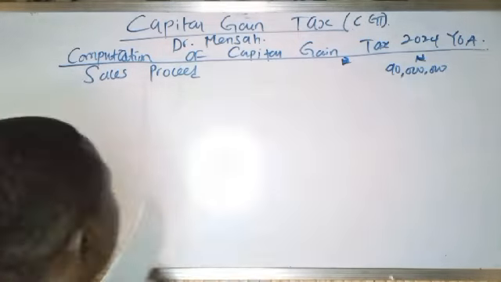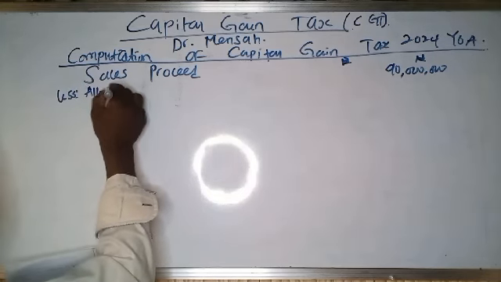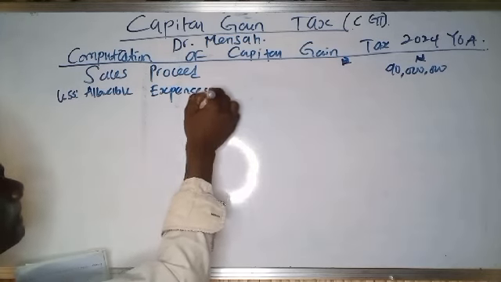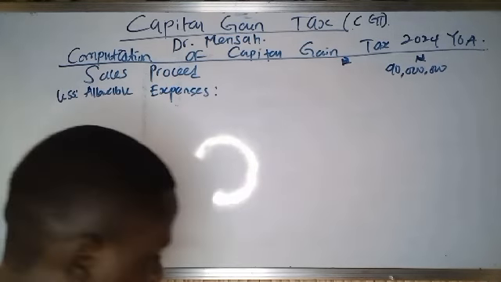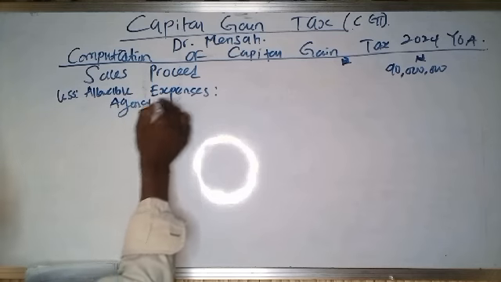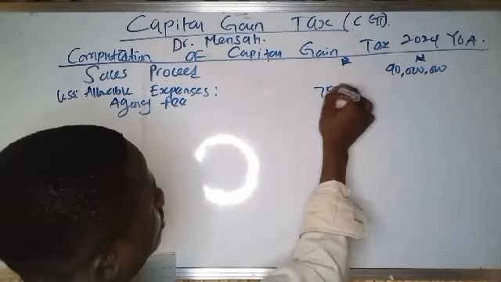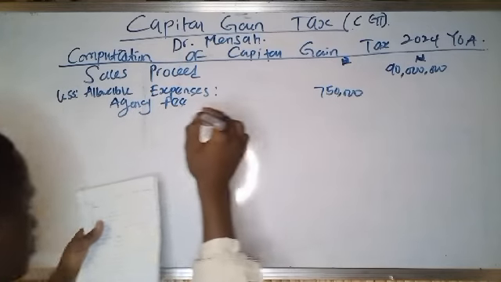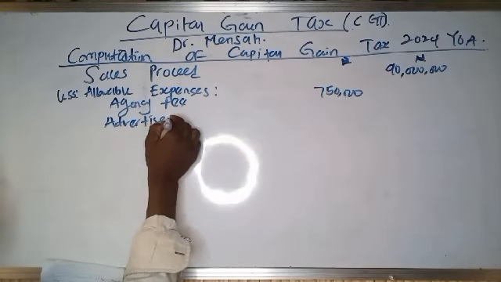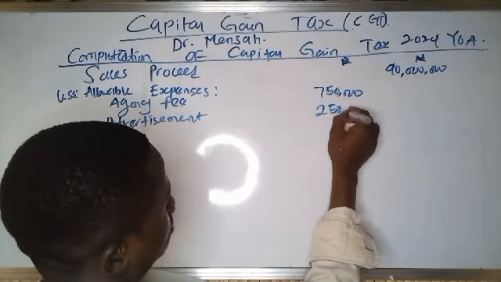So let's less it. Less allowable expenses. So what are the allowable expenses? Allowable expenses include agency fee of 750,000. Then advertisement for 250,000.